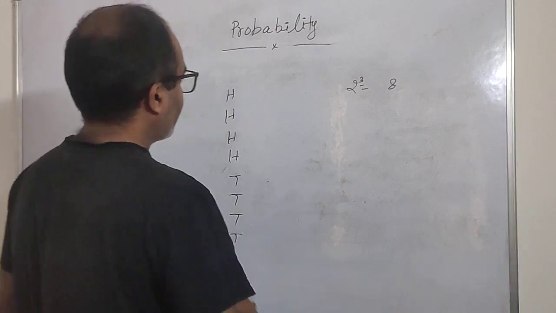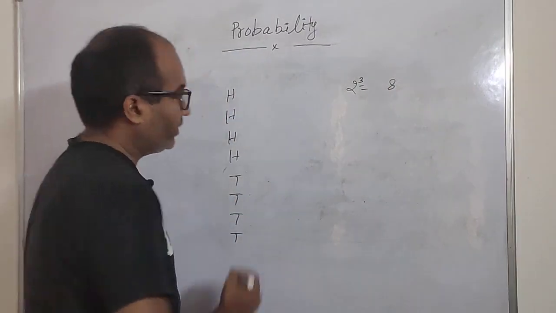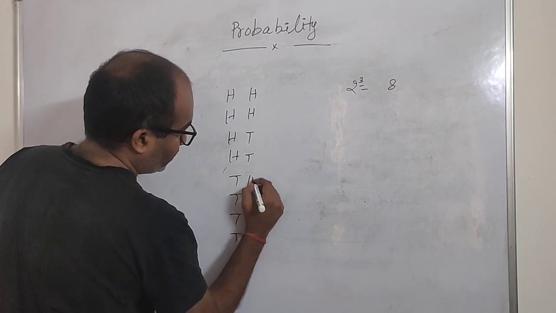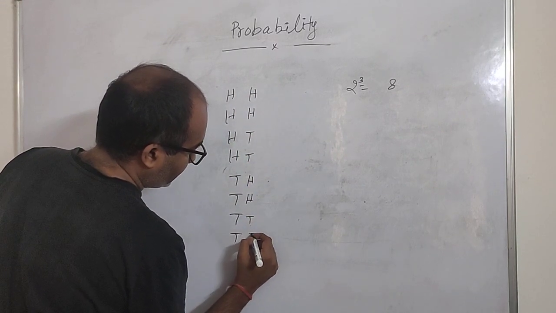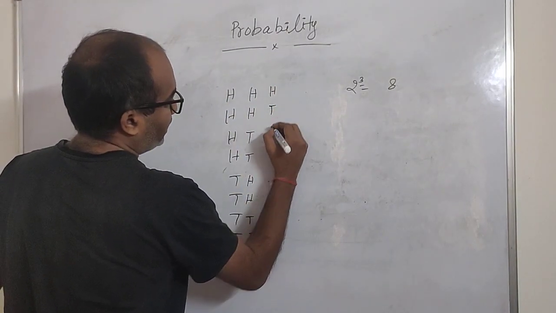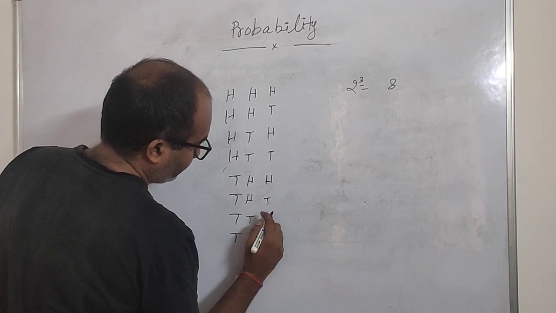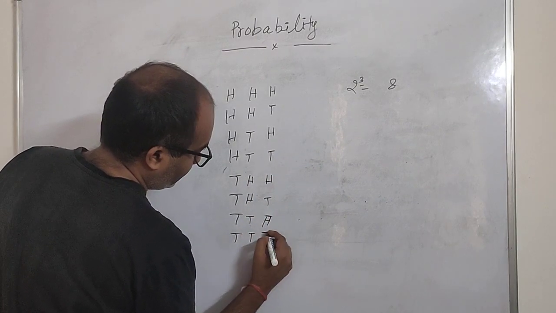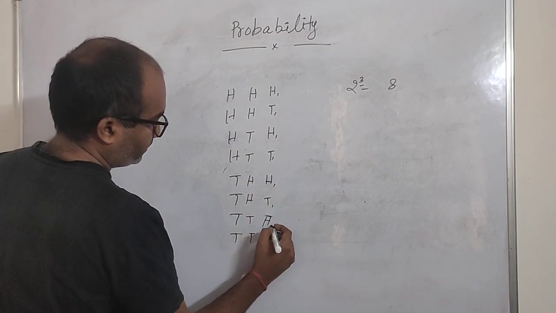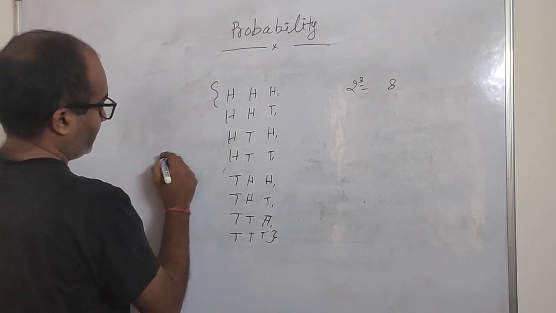4 times H and 4 times T. Now do half of 4, which becomes 2. So 2 times H and 2 times T. 2 times H and 2 times T. Now half of 2, which is 1. So 1 time H, 1 T, H, T, H, T, H, T. So put the commas, okay, and this is the way.